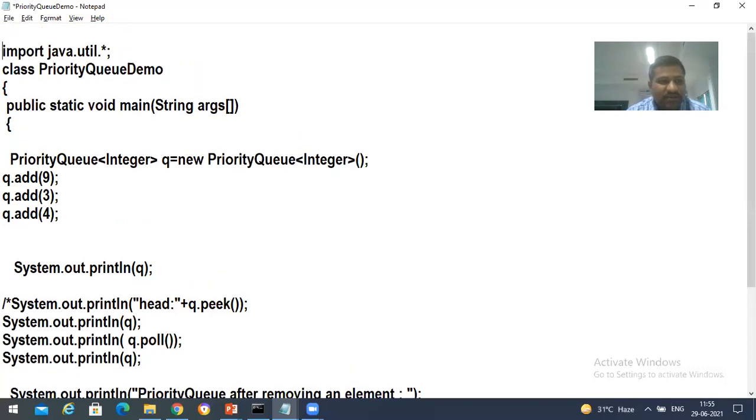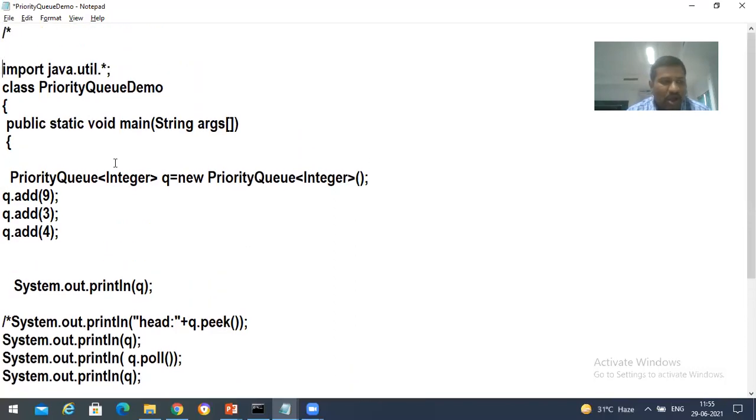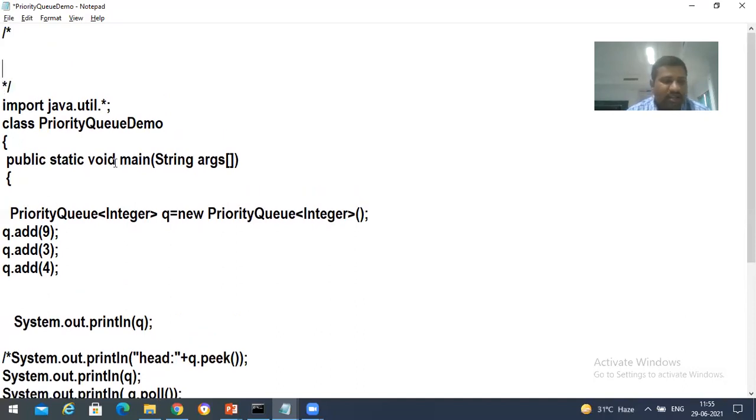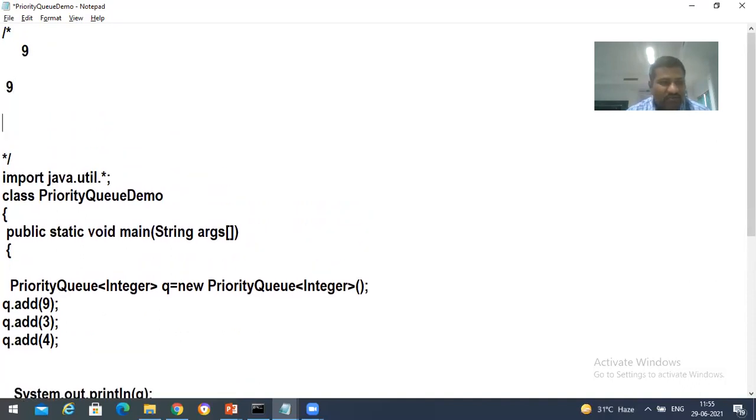Can anyone say how it is going to be? Min heap em cheptundi manaki? The root node value must be less than or equal to its left and right side. Say first I'm taking root node as 9, and here left of 9 I'm going to take as 3.